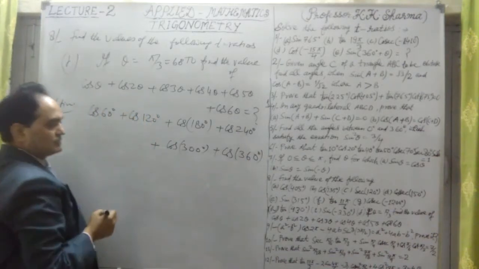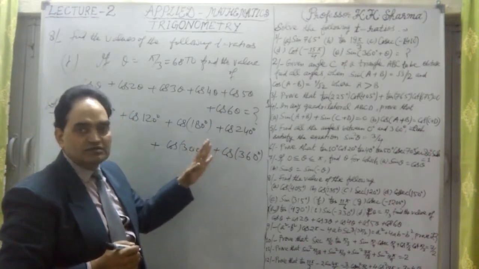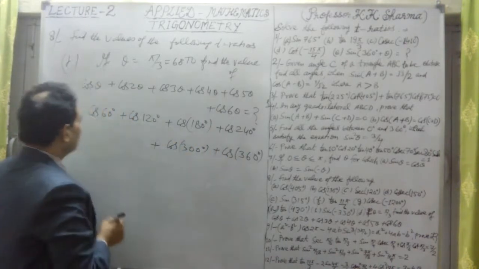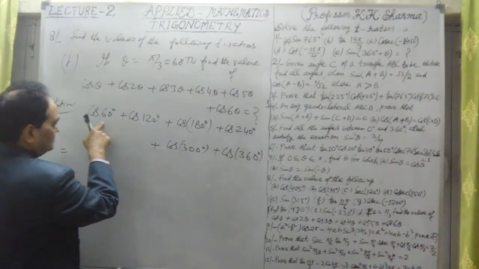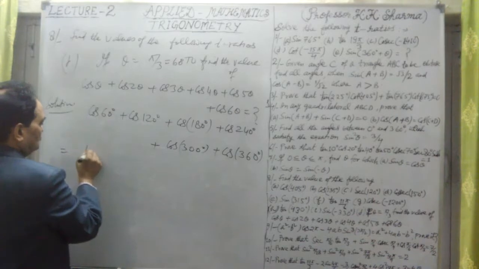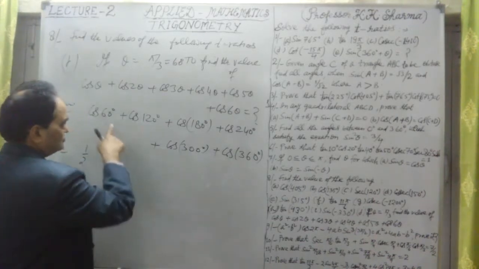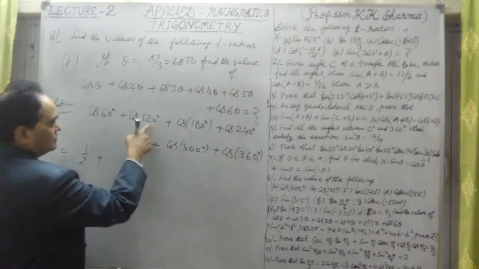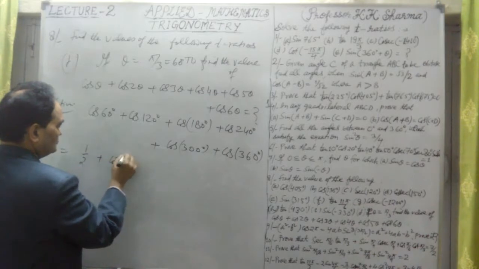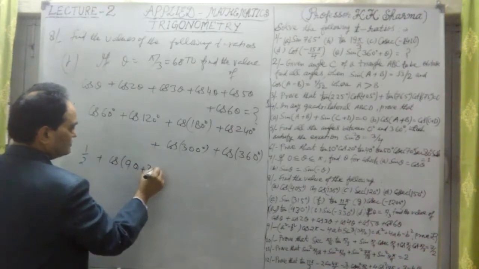How these values are calculated, I'll just tell you. They are angles of more than 90 degree. So how do we calculate them? We write them. This is cos 60 degree. We know what is cos 60 degree, this is 1 by 2. Now cos 120 degree can be written as 90 plus 30 degree.